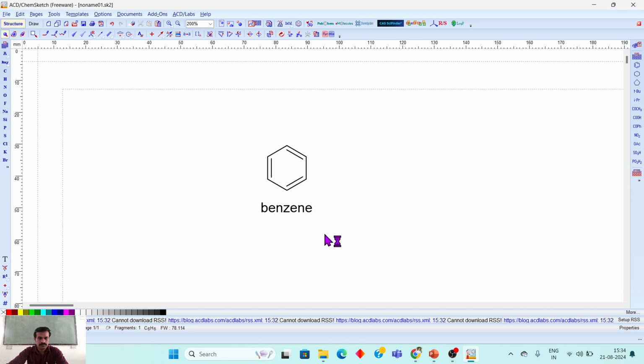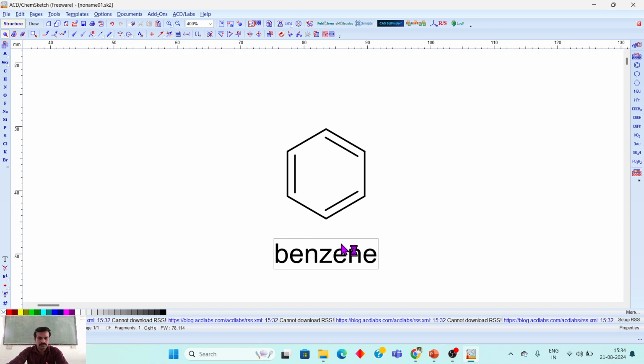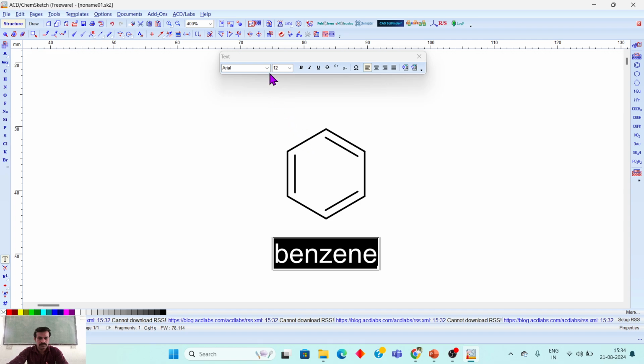Here is the getting the name of the structure, right? If you want to change the font size or font of this structure's name, just click on this text, select the name of this structure, and scroll down to what you want to do.